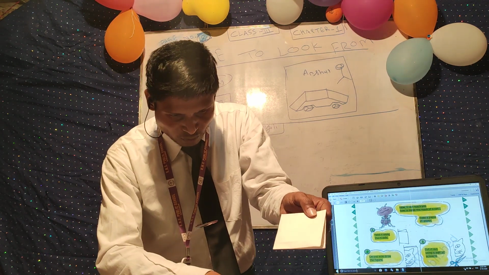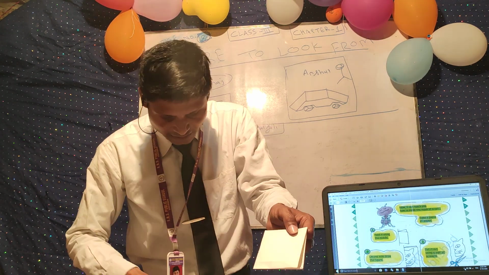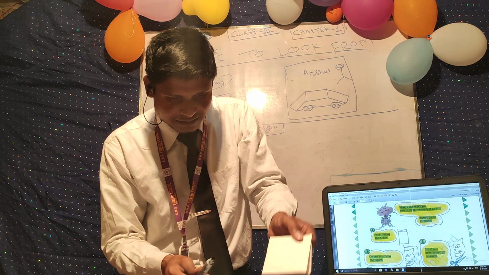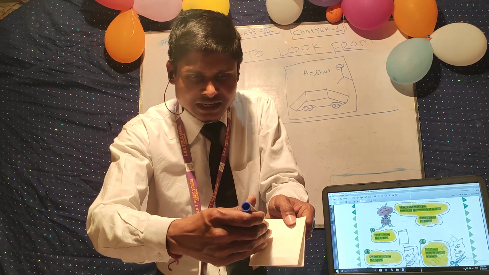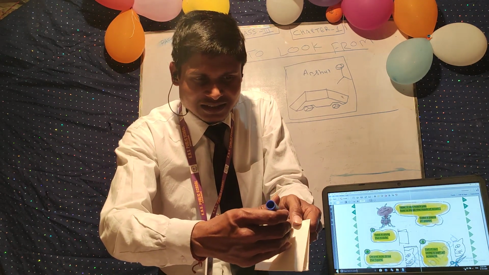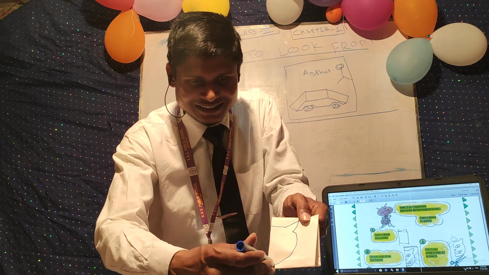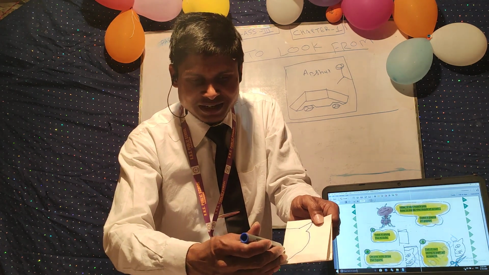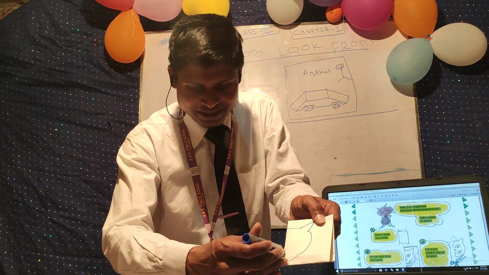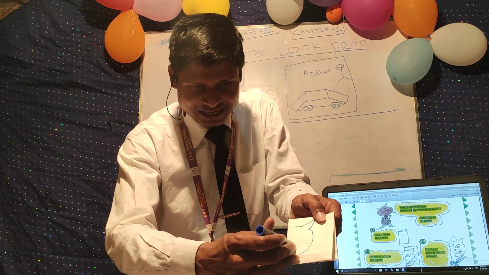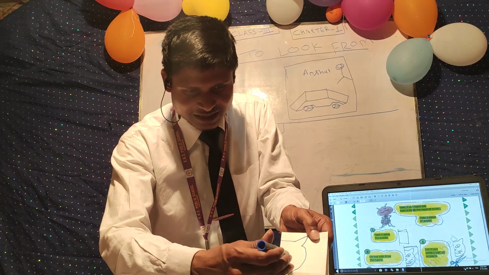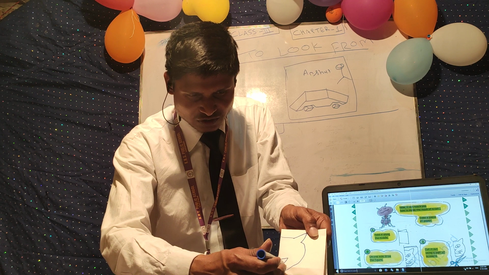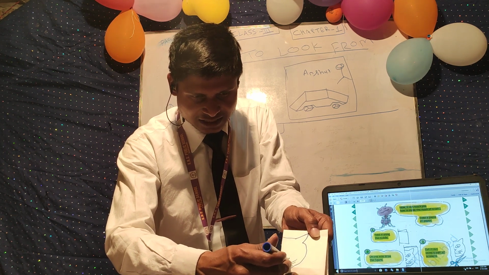This is the marker. You can also make a drawing like a half face, like this, and you can make some mustache like this.